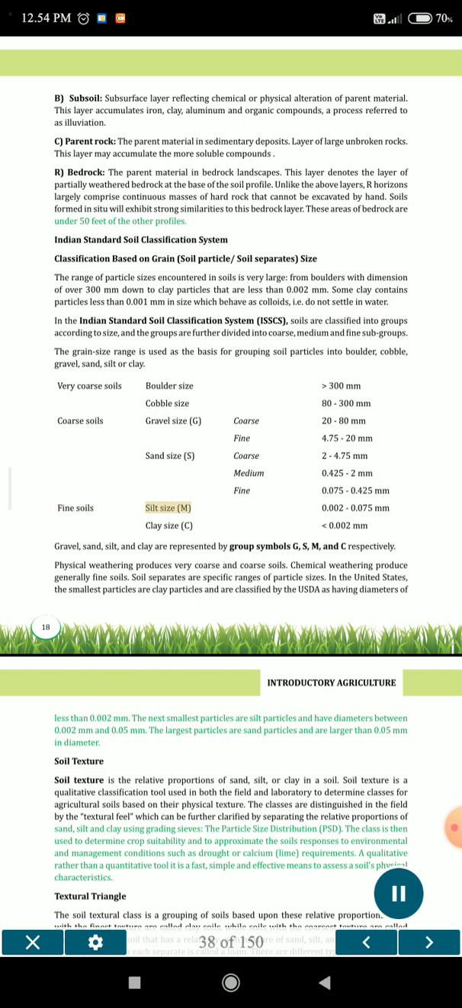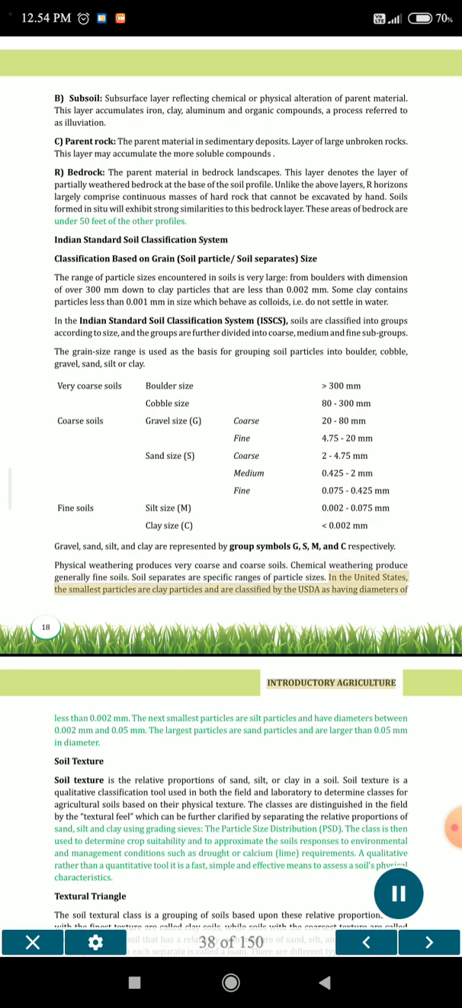Fine soils. Silt size, M: 0.002 to 0.075 mm. Clay size, C: less than 0.002 mm. Gravel, sand, silt, and clay are represented by group symbols G, S, M, and C respectively. Physical weathering produces very coarse and coarse soils. Chemical weathering produces generally fine soils.